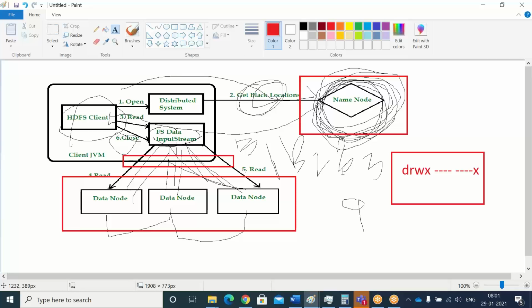File level. Okay. If your user is not having access to this cluster itself, while logging in to the edge node you will get the error right there. Once you have that access, only then will you come to the file system. In the file system also, you are not supposed to access other teams' files. You need to have access only for your files, created by you or created by your team.